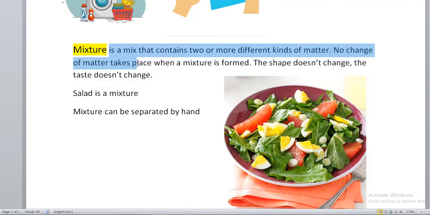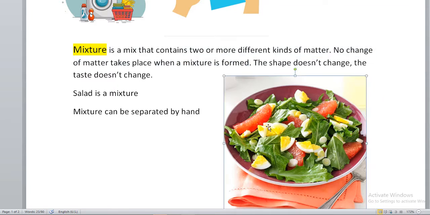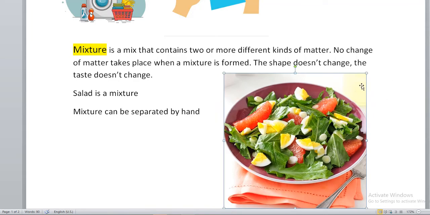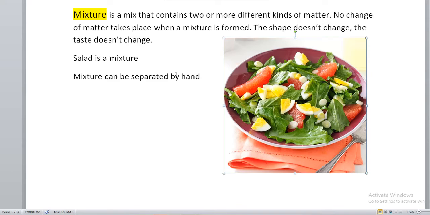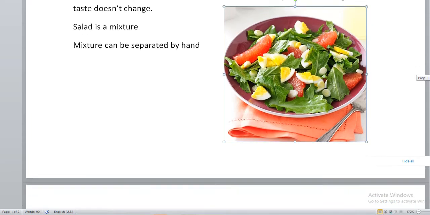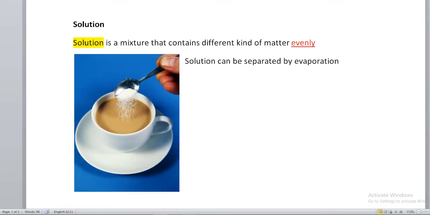No change of matter takes place when mixture is formed. This salad is formed, no change of matter happens. You only mix them, but they do not become new matter. The tomatoes are still tomatoes. Mixture can be separated by hand. I can separate the eggs by hand. I can take out the eggs and take out the tomatoes and take out the lettuce. I can take them all out. I can separate them by hand. Let's talk about something else.